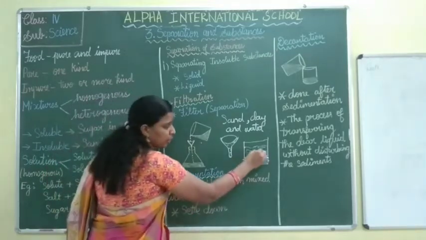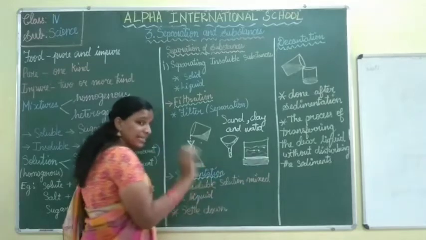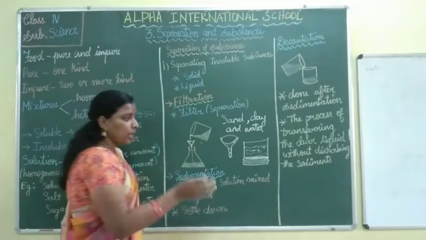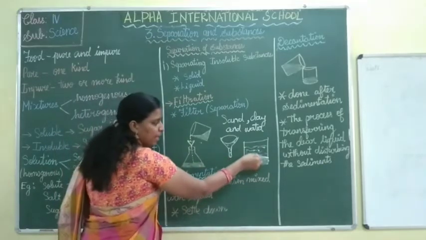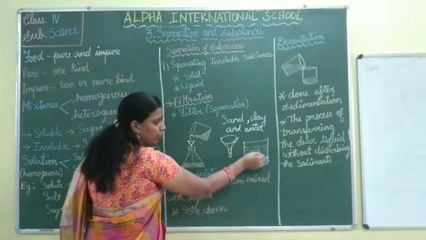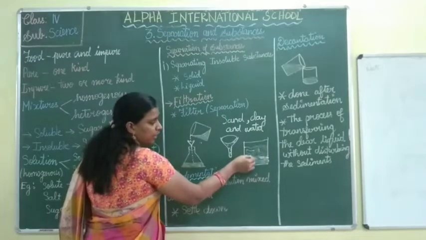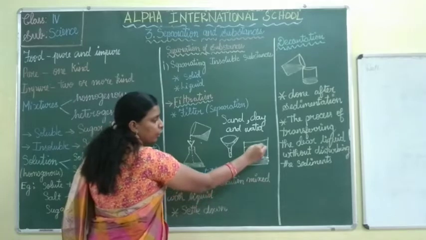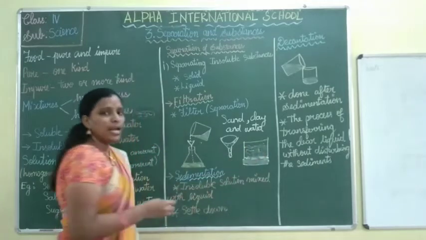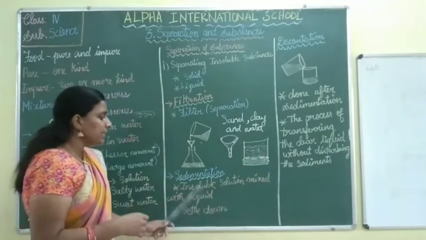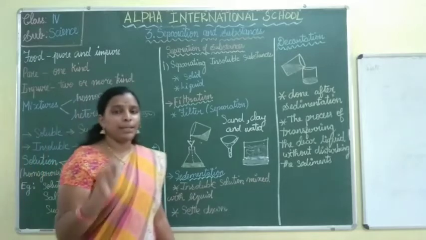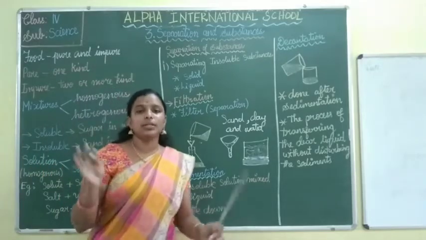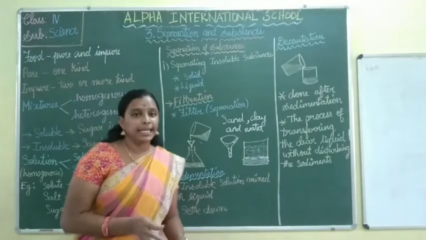That clay particle also comes to rest after some time, so it settles down on the clay. A thick layer of clay will be present here, and on the top of it the light particles of clay. This is done by sedimentation. The process we have done here is called sedimentation.